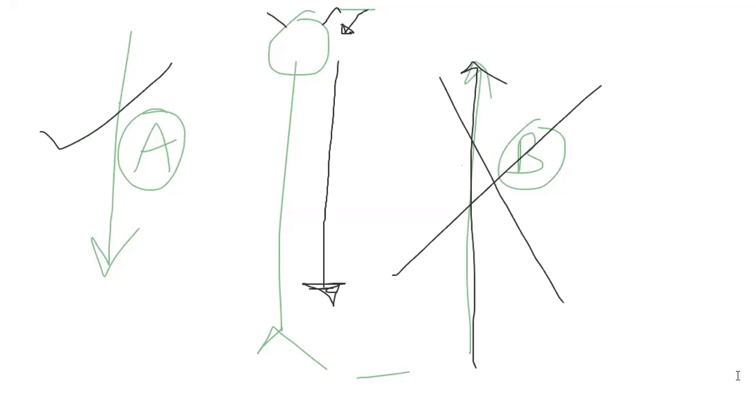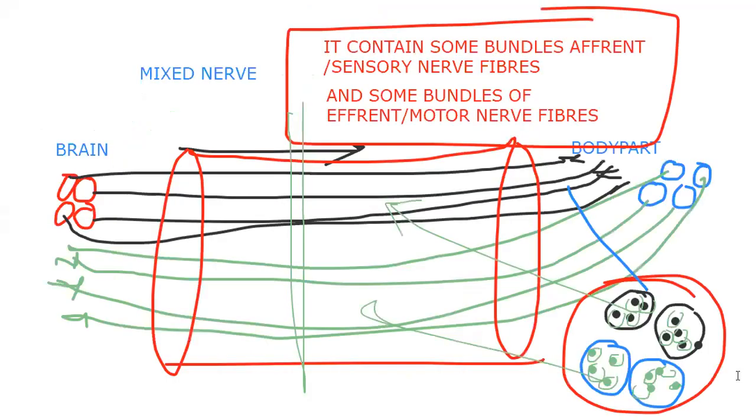So that's why, if you observe how I drew it: when I was drawing the sensory nerve fiber, I drew the cytons in the body part and the axons in the brain. When I drew the motor nerve fiber, I drew the cytons in the brain and the axons toward the body. So, always, with a special color, impulse will travel like this.